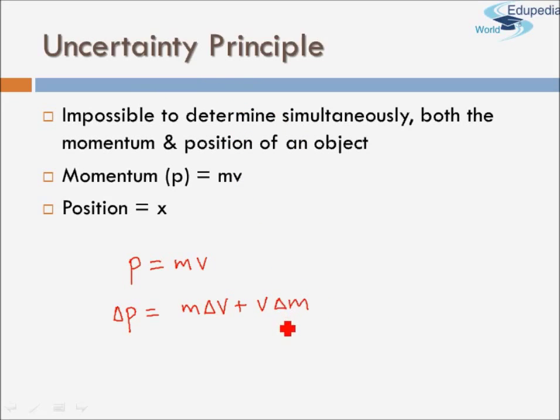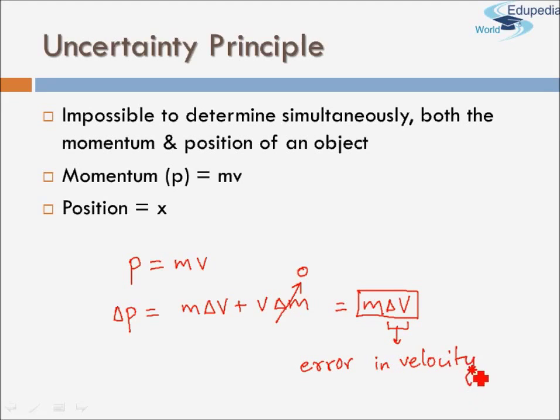That means delta m becomes 0, that is, there is no uncertainty in the measurement of mass. So delta p is equal to m into delta v. The error in measurement of momentum can be calculated as mass multiplied with delta v, where delta v is the error in measurement of velocity.